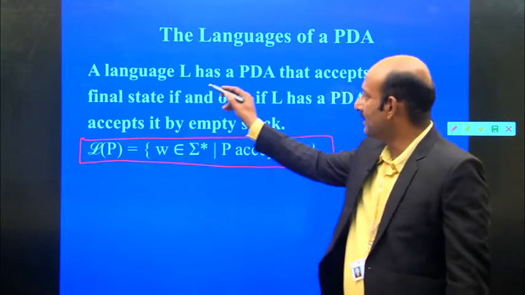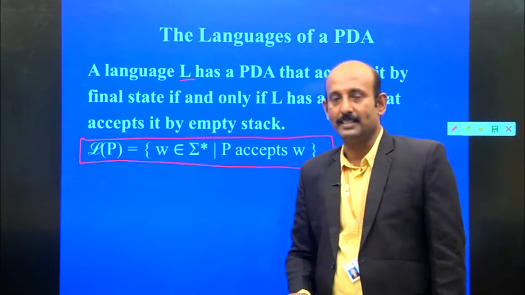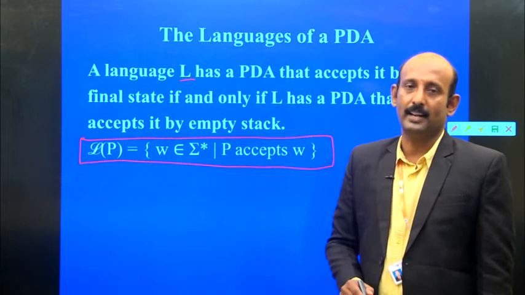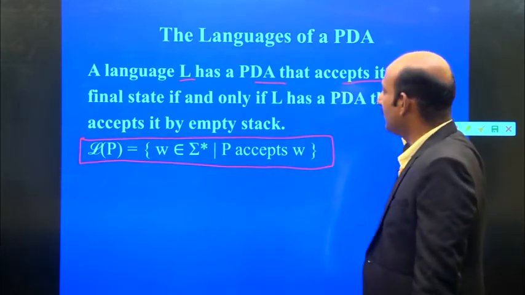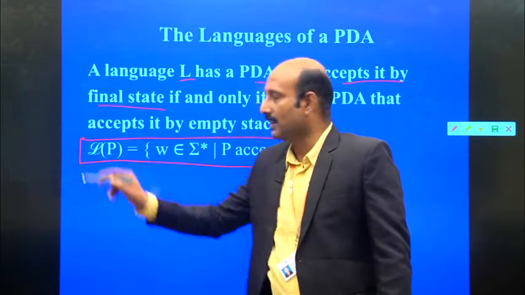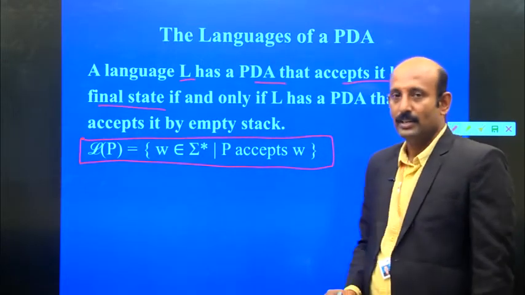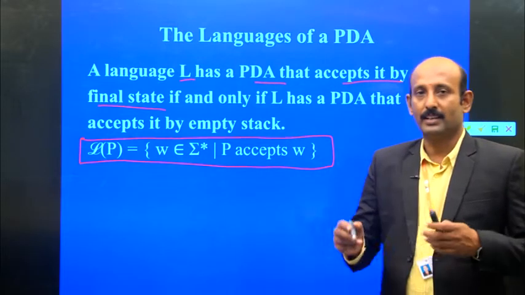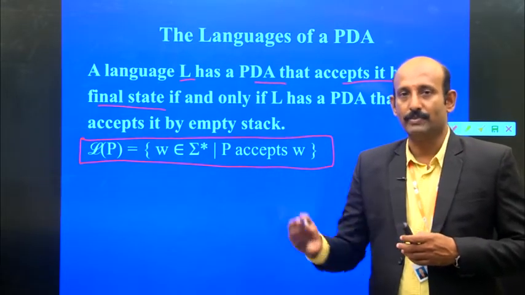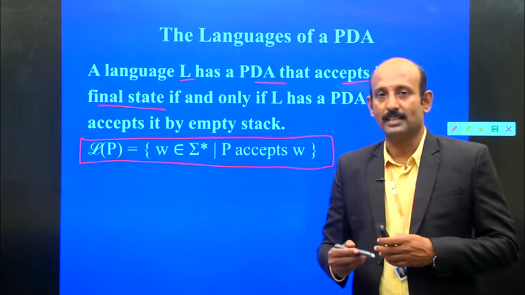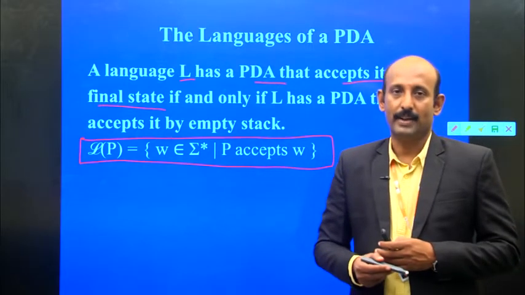So the language is L. Here the language is a context-free language. The push-down automata accepts it by final state. Generally, if the input or the transition reaches the final state, then we call it an accepting or final state.